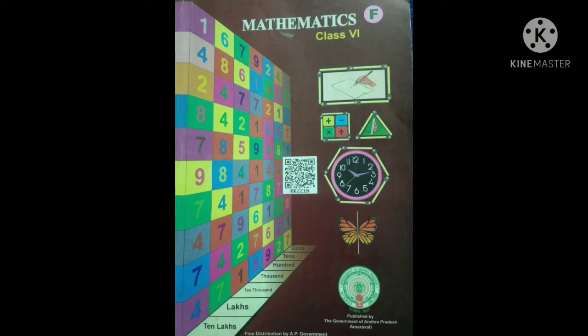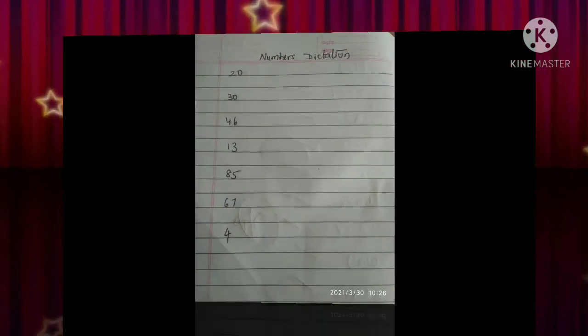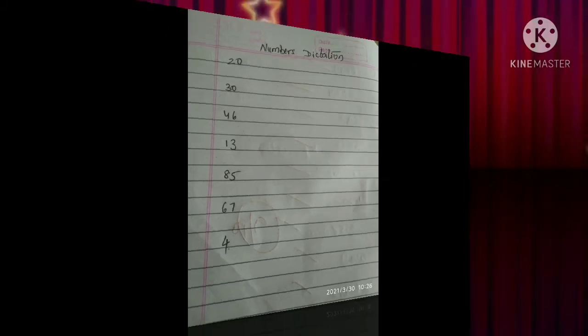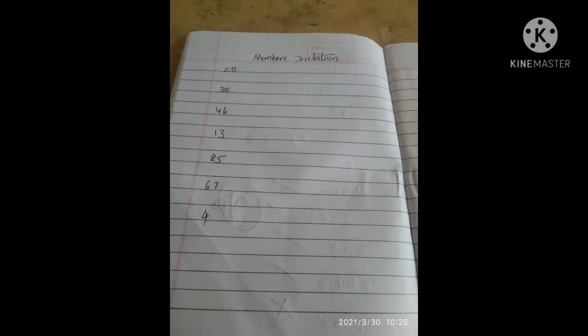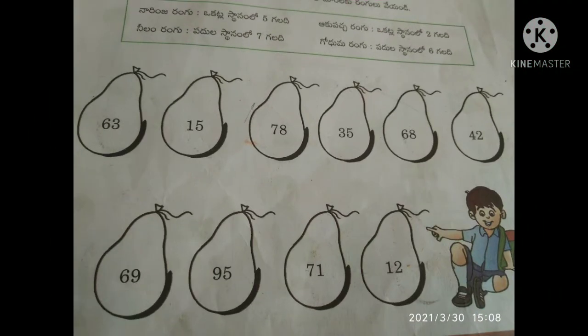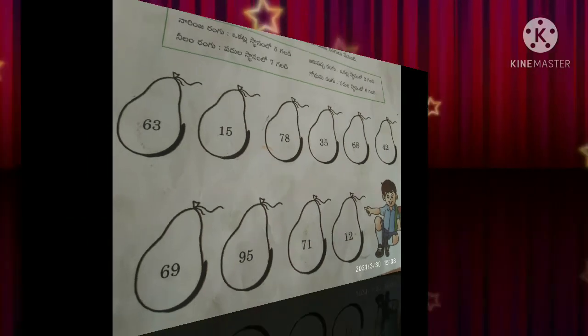Come to the mathematics. We can use dictation to test the number knowledge of the students. Many students can write numbers from 1 to 100, but when we ask to write or read 36 or 67, they fail. To avoid this, we often dictate numbers to the students. We can use dictation test to test the concept of expanded forms and short forms also. Though there are limitations, dictation can be used to develop the number systems very effectively.